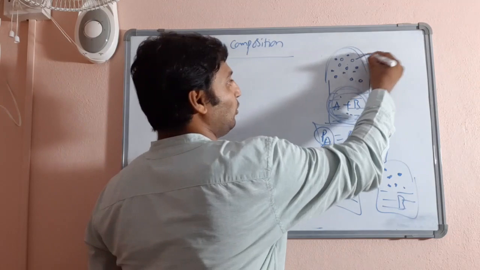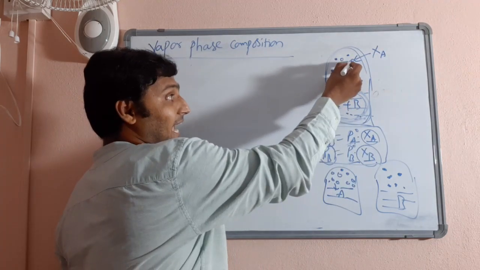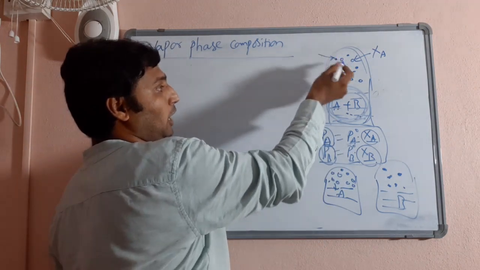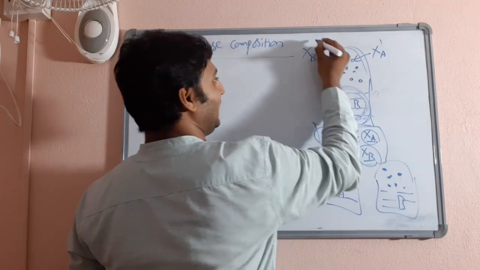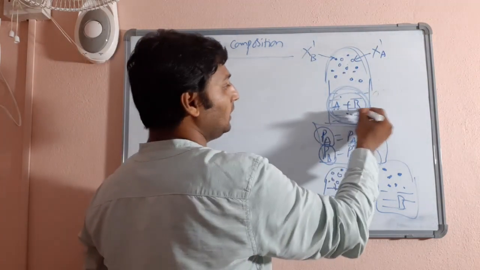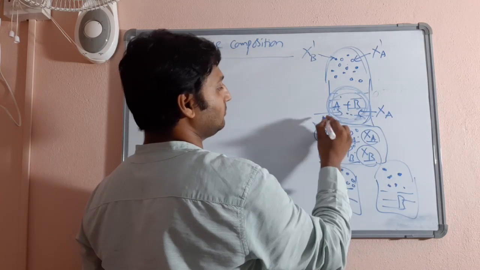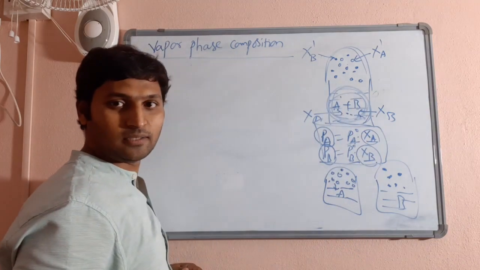Now what is the mole fraction of components of A in vapor phase? What is the mole fraction of molecules of B in the vapor phase, which I will call XA dash and XB dash, because in this formula we are getting mole fraction of A in its liquid state and mole fraction of B in its liquid state.